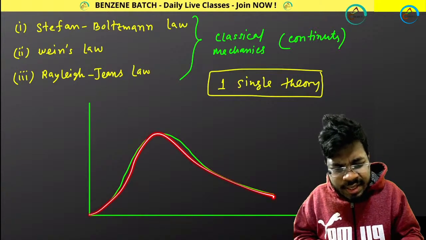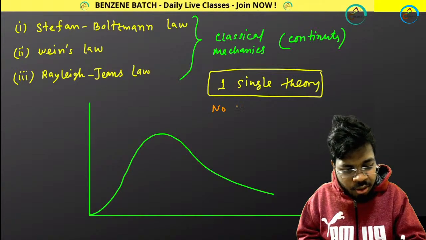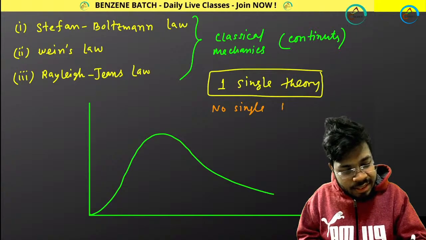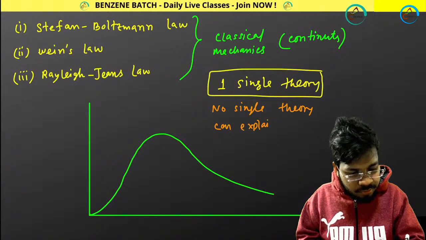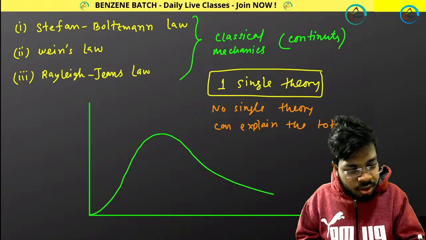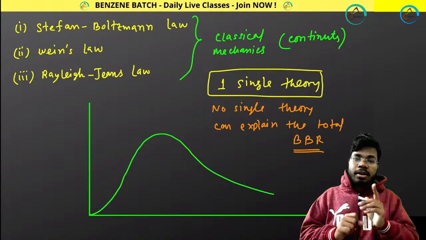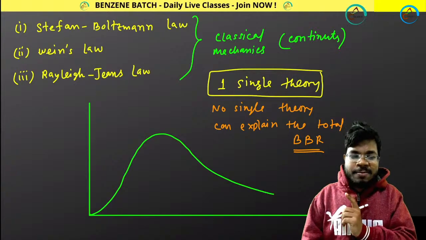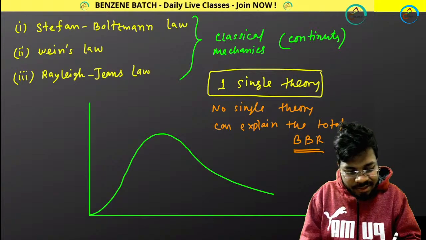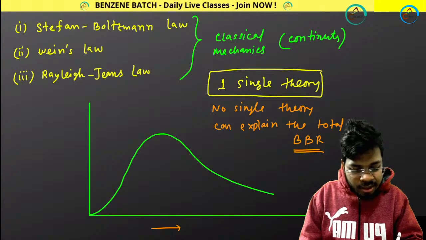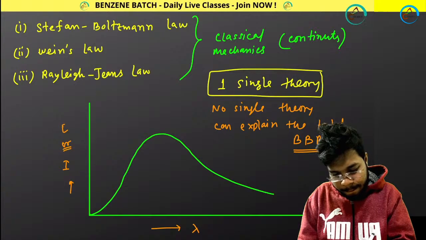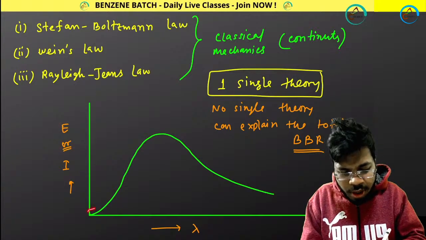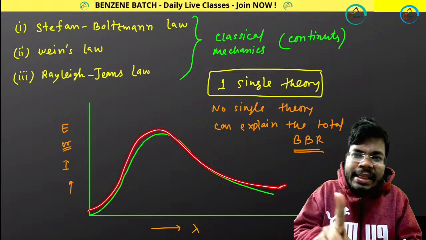That means I can write one single line that no single theory can explain the total BBR. BBR means black body radiation. So no single theory can explain it. So to explain the full plot by a single theory, quantum mechanics generally comes.